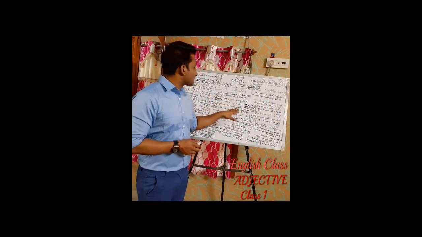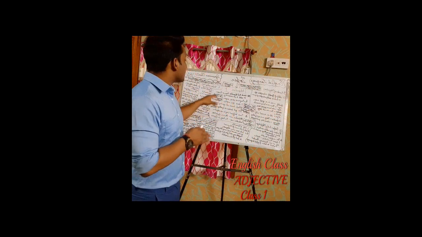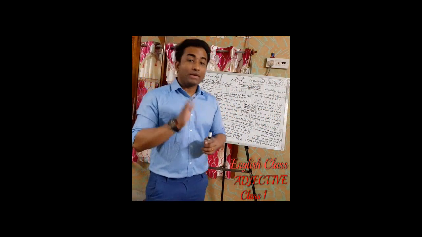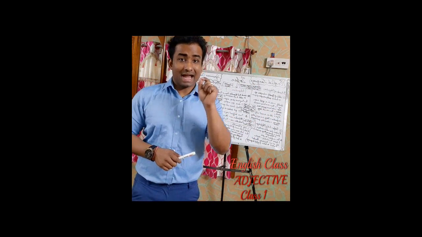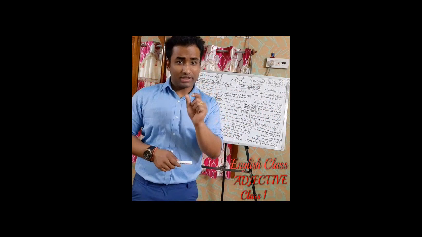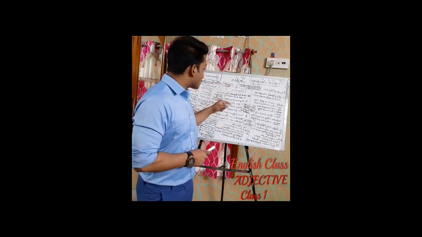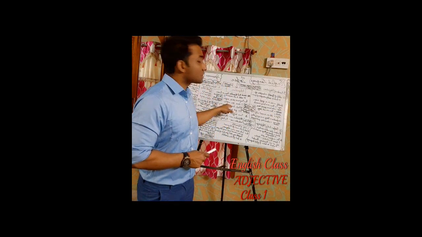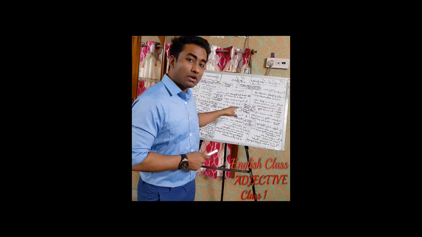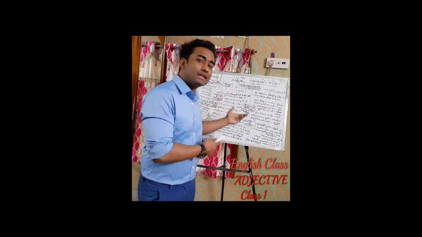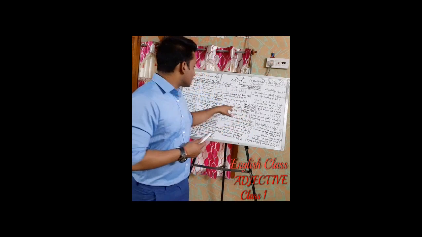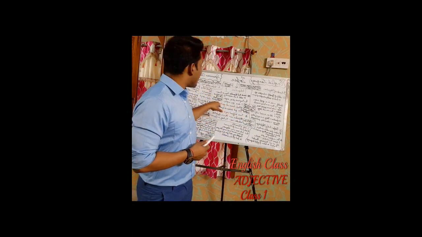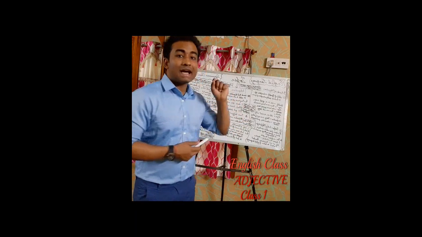Let us take some other examples. Which dress will you buy? Which dress will you buy? Here which is an adjective, because this WH word here is actually adding meaning to this word dress, which is a noun. Or you can say it is describing the dress, that which dress you want to buy. So here in this question, which dress will you buy? Here which is an adjective.